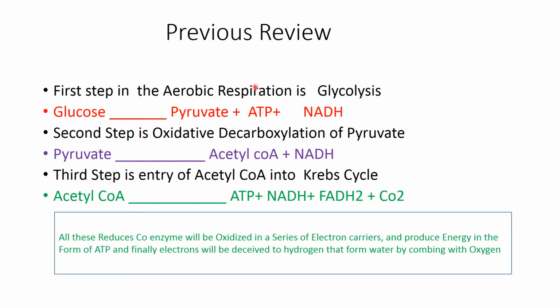So let us first review respiration. The first step in aerobic respiration is glycolysis, in which, using different enzymes, glucose is converted into pyruvate, and ATP is produced as substrate level phosphorylation, and along with it, NADH coenzymes are reduced.